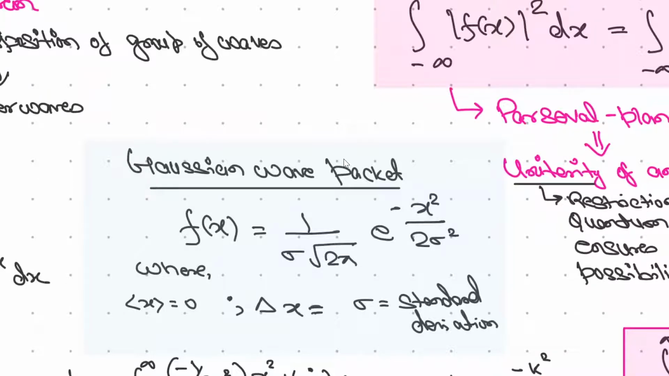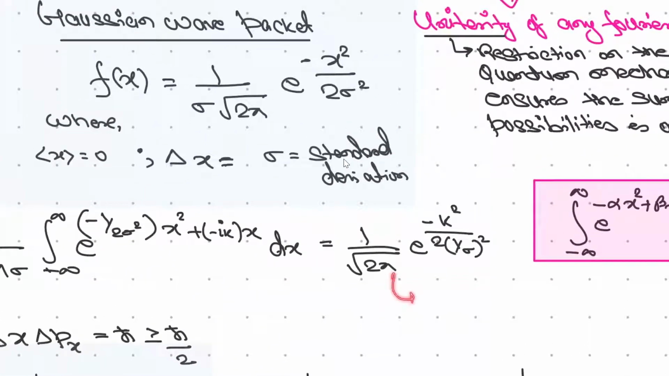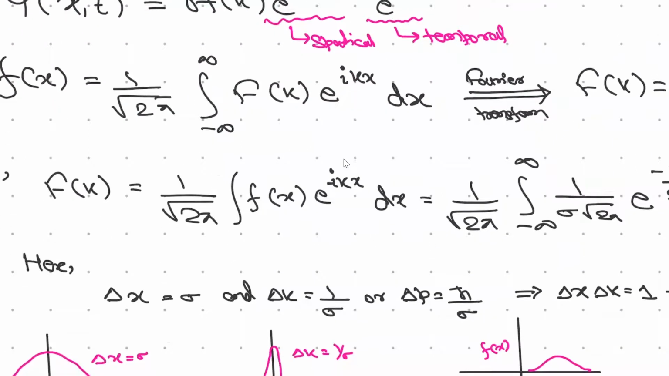First, understand we are given f(x), and from here we have defined delta x. The expectation value of x is 0, and the deviation, or delta x, was sigma, right? So if we got this equation, this is the f(k). By comparing, we can find out delta k. If delta x is sigma, then delta p will be 1 by sigma. So if you put it here, delta k will be 1 by sigma.